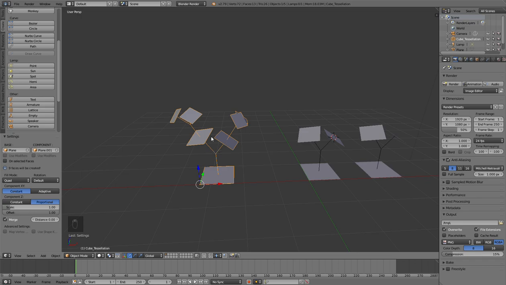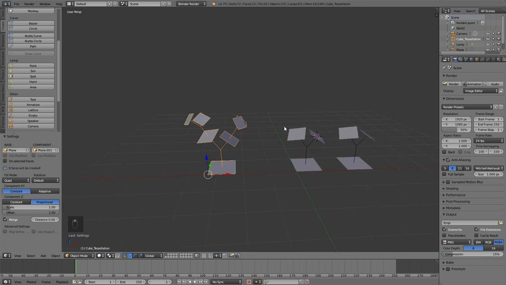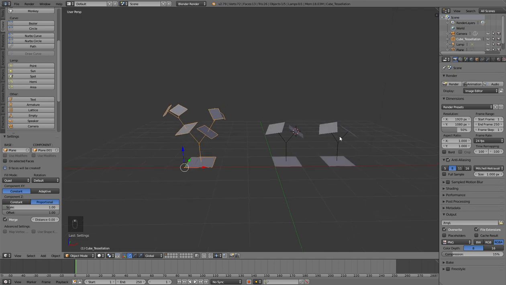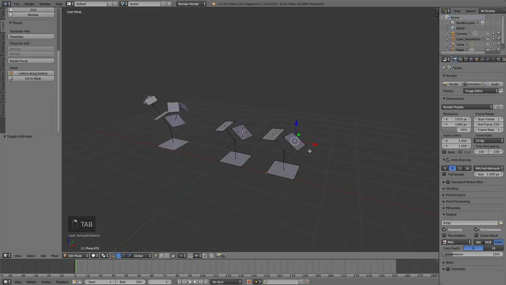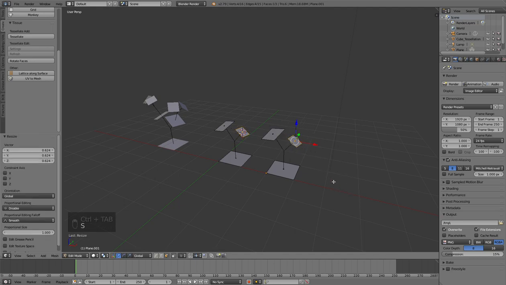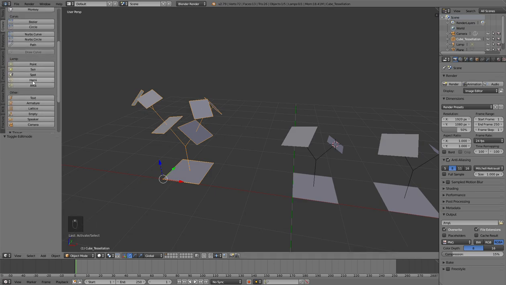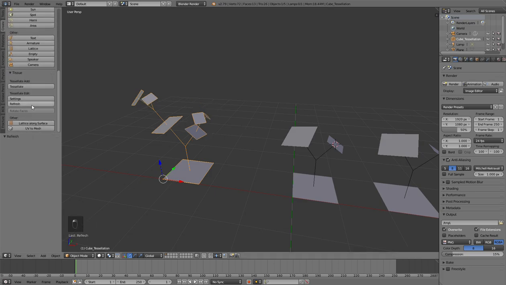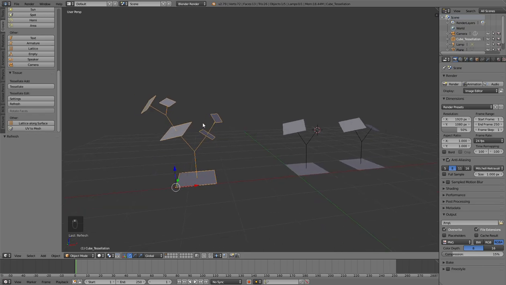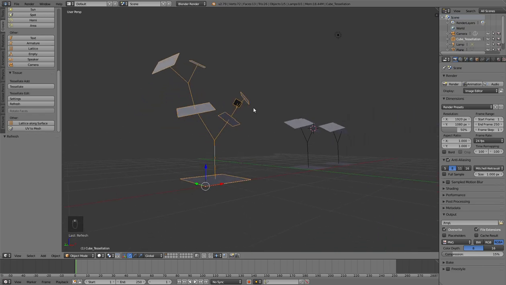And in that case, if you want to change them, you need to scale those faces, and this will affect the sides of a branch. Let's give a look to what happened. For example, if I scale that face here, make it smaller, and refresh that, you see that some of them are now smaller.